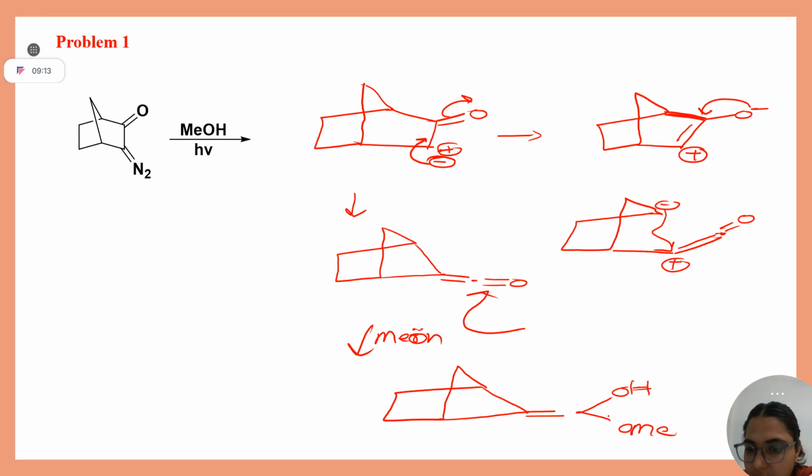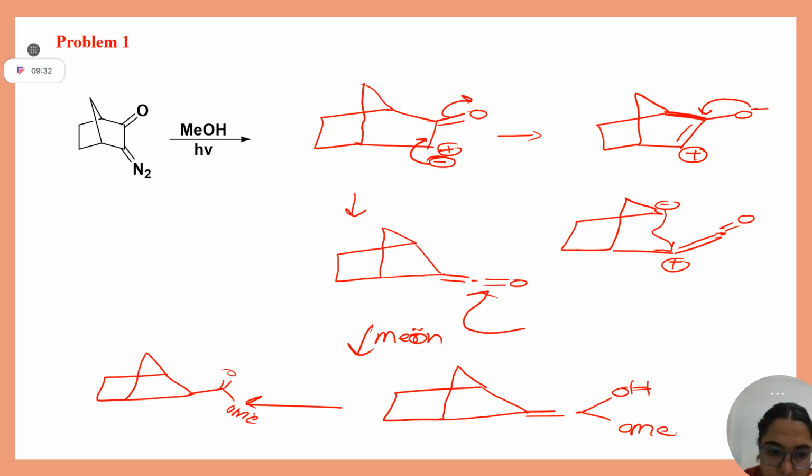This step is clear. Now, keto-enol tautomerism will take place. It will form CO2Me. Yes or no?